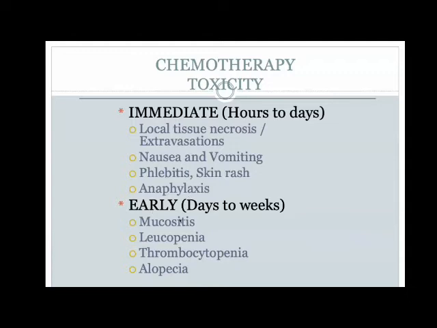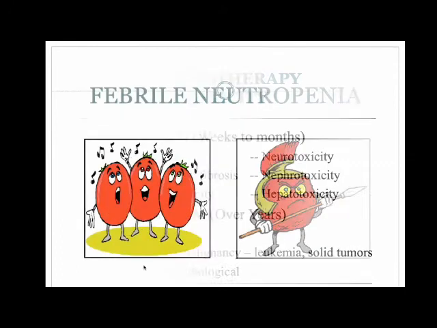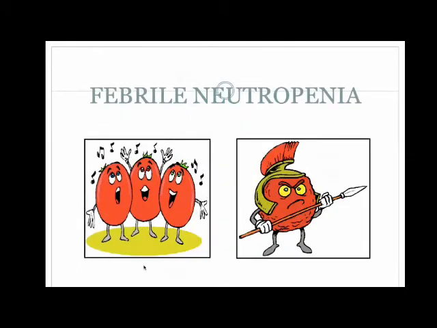Early side effects include mucositis, febrile neutropenia, alopecia. Delayed side effects are seen with drugs such as daunorubicin and doxorubicin, where the toxicity accumulates over a period of time, usually months, and there are cumulative doses for most of these drugs. Long-term side effects, of course, will be dealt with in a different class, where you see sterility or secondary malignancy. So one thing which we must know, anticipate, and know how to treat is febrile neutropenia.